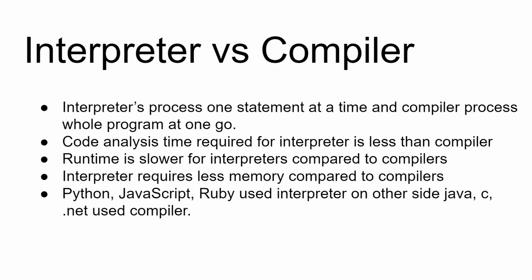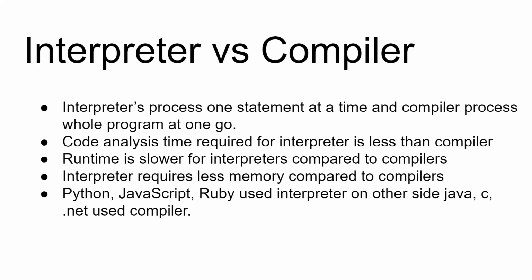Let me quickly talk briefly about interpreter versus compiler. An interpreter processes each statement of your code one by one, whereas a compiler compiles your whole program together, right? Due to that, the code analysis time required for an interpreter will be very less because it has to analyze just one statement at a time.